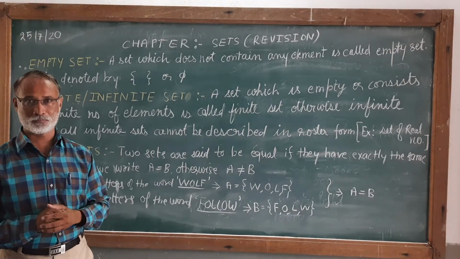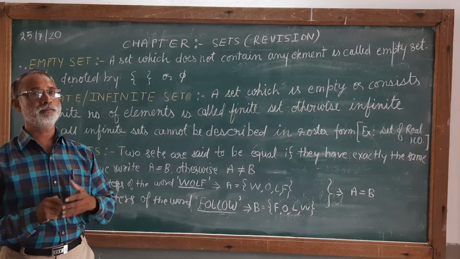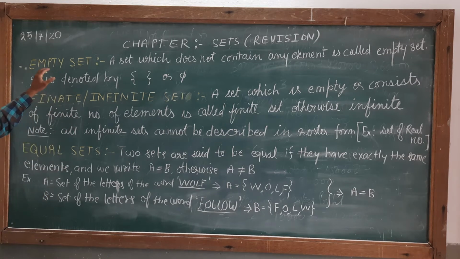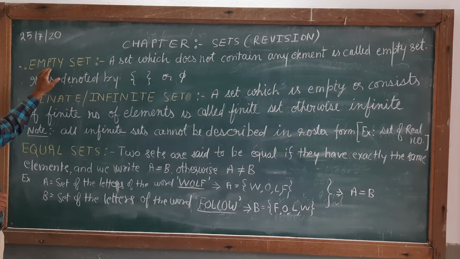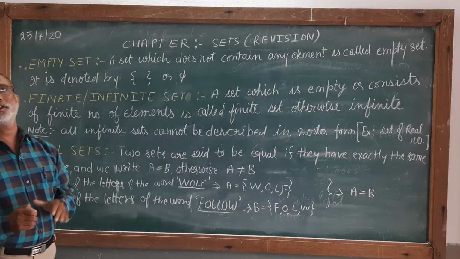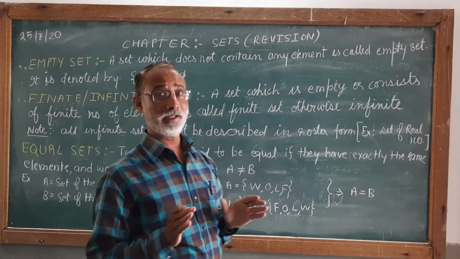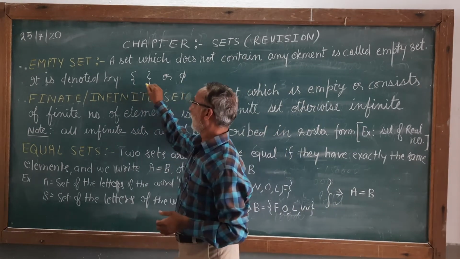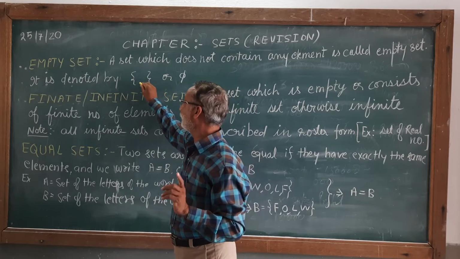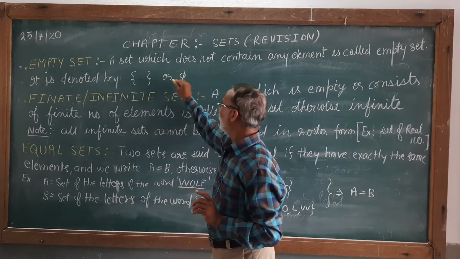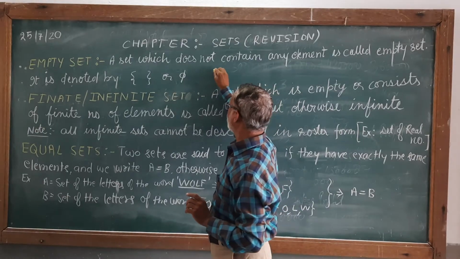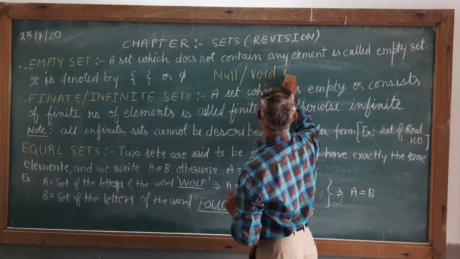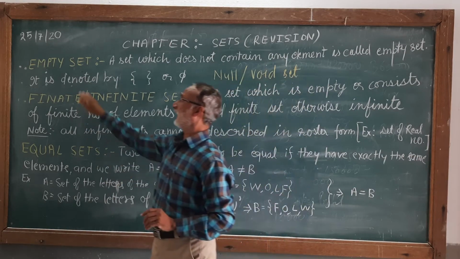In the last class, I explained to you about sets and how to represent a set in roster and set builder form. Today we are going to discuss some particular types of sets. In that sequence, the very first one is the empty set. As the name itself suggests, any set which does not contain any element at all is known as an empty set. It is denoted by simply a curly bracket, but don't write any element in the curly bracket, or the symbol phi. It is also known as null or void set, but the very common name is empty set.